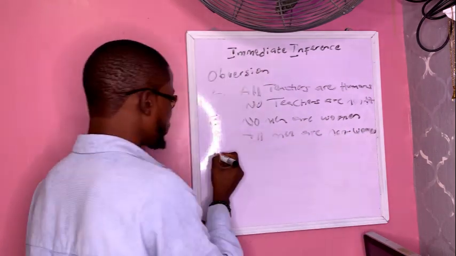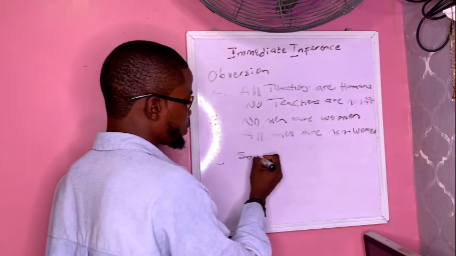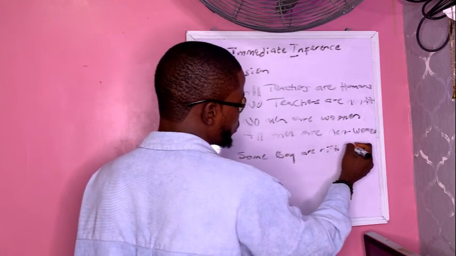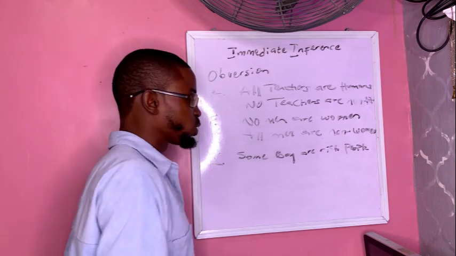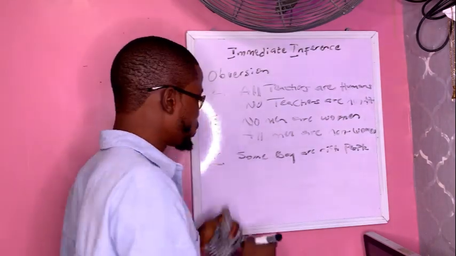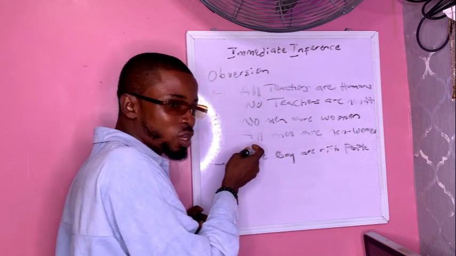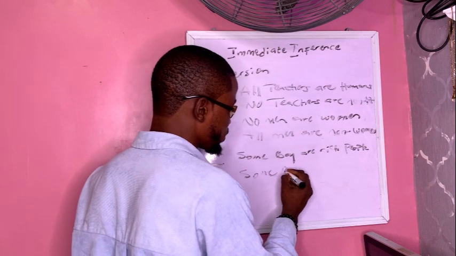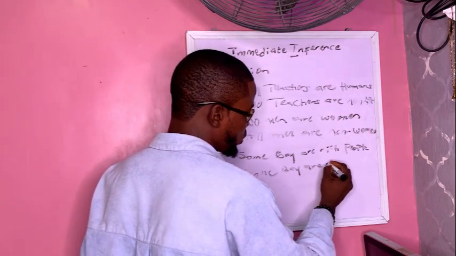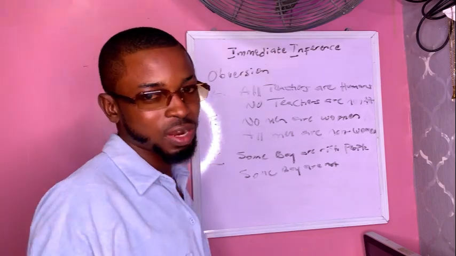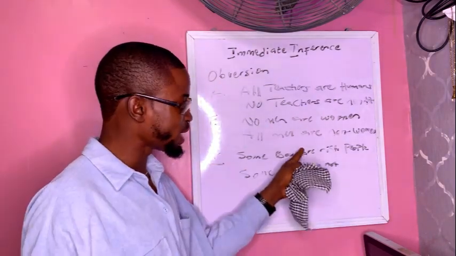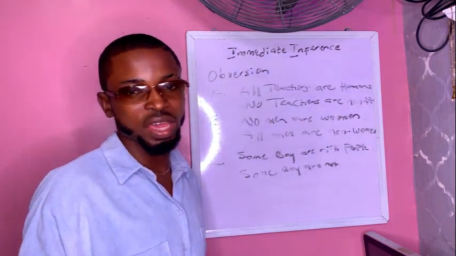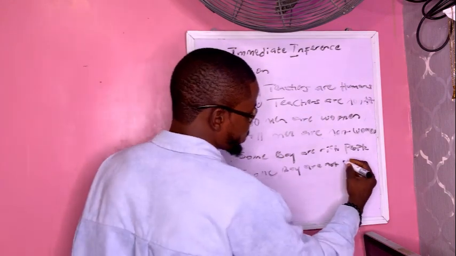Non-women. So, I proposition: some boys are rich people. If we change the quality of some boys are rich people, we are going to have what? Some, from particular affirmative, is going to become particular negative. Some boys are not. That is, from particular affirmative we bring it to particular negative, so "are" will become "are not". Then the predicate, rich people, its complement is just adding "non". So it's going to be some boys are not